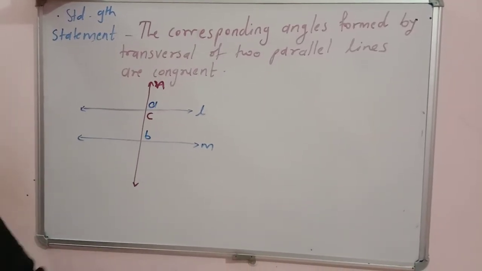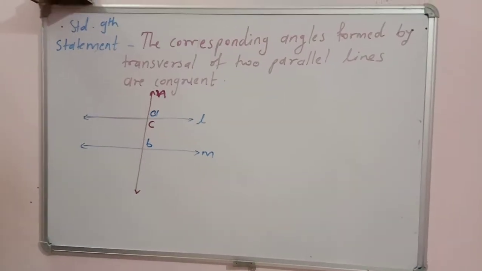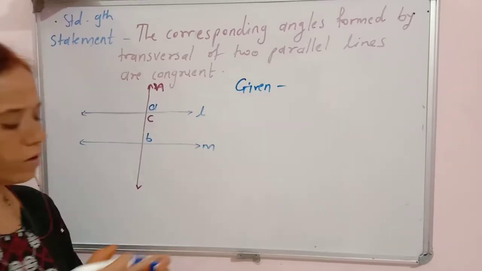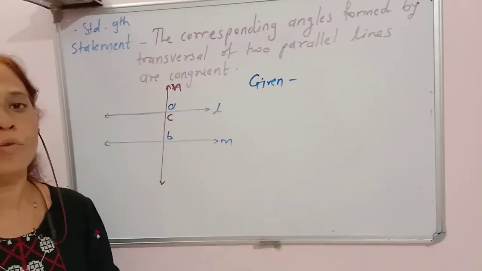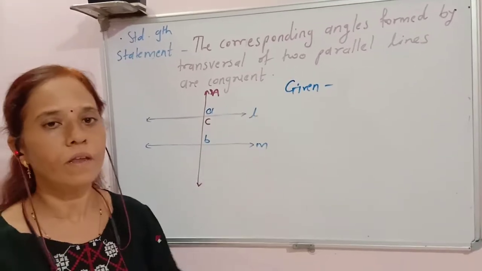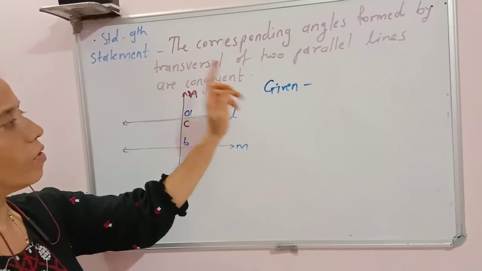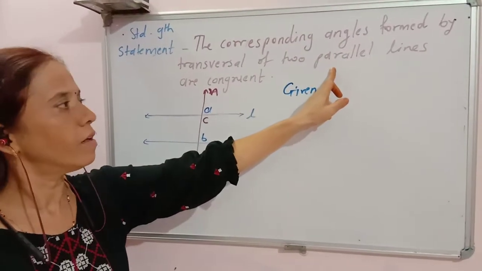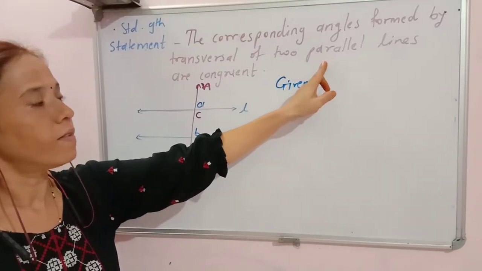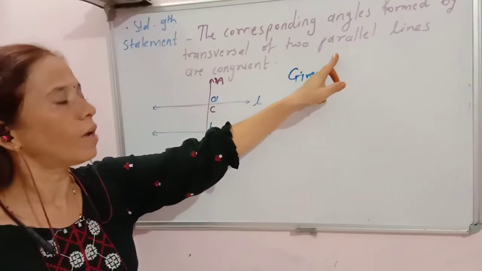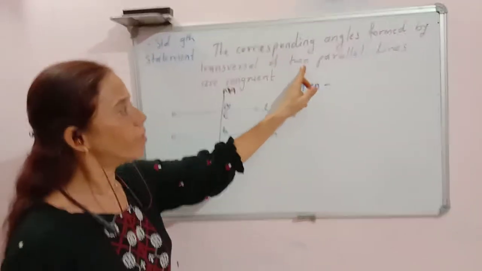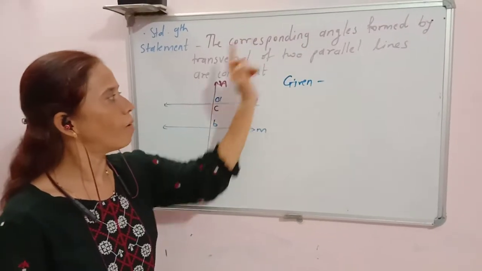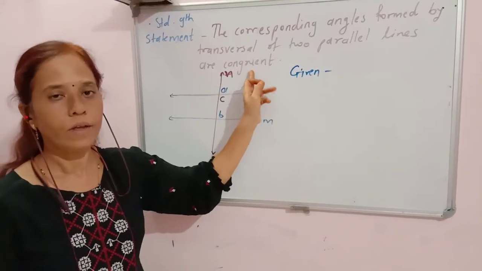Now to prove this theorem, write first what is given here. To write the given, change this statement into conditional form. Conditional form means in if-then form. What is given here? That when two parallel lines are intersected by a transversal. So how to write it in conditional form? If the lines are parallel lines, then the corresponding angles formed are congruent. Okay, this is the conditional statement.